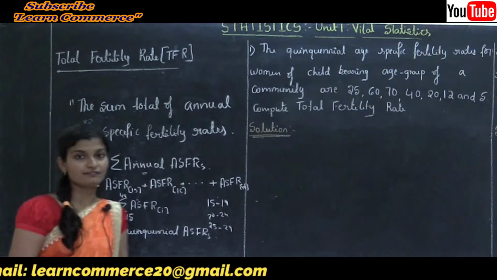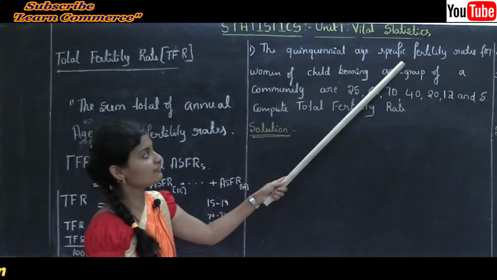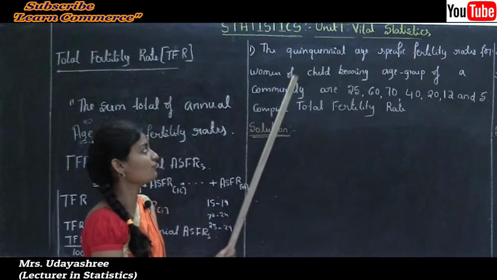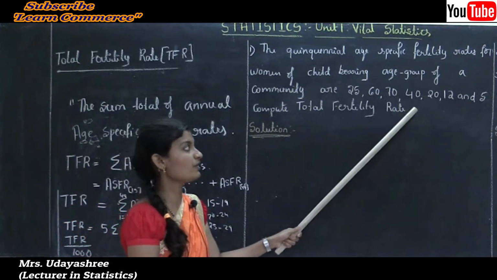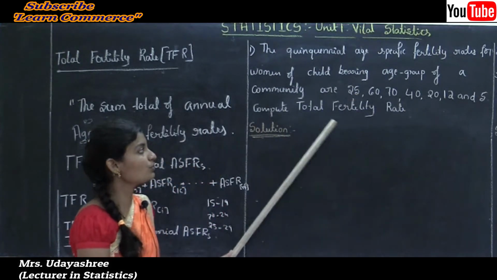Now let's see the first problem. The quinquennial age specific fertility rates for women of childbearing age group of a community are 25, 60, 70, 40, 20, 12 and 5. Compute total fertility rate.